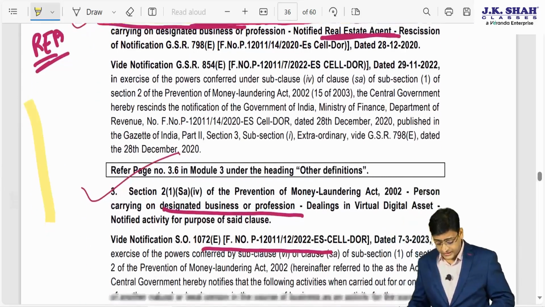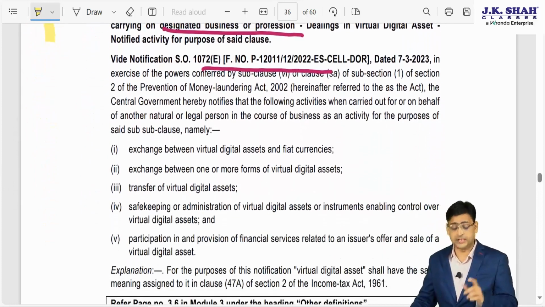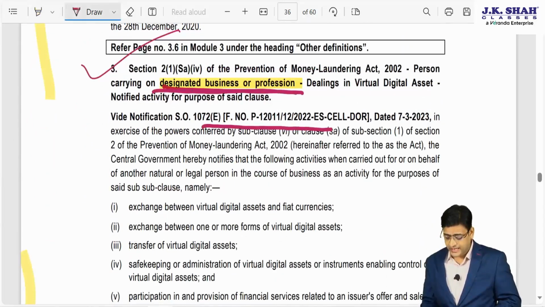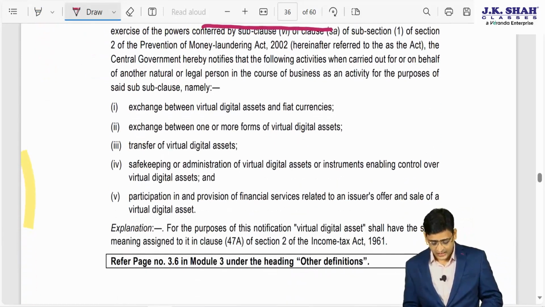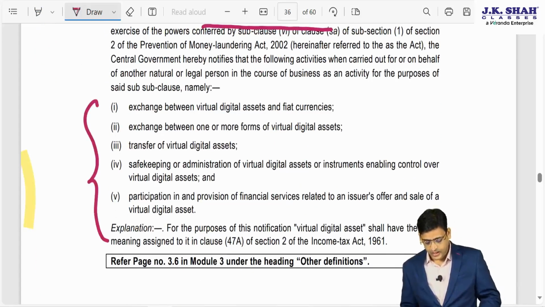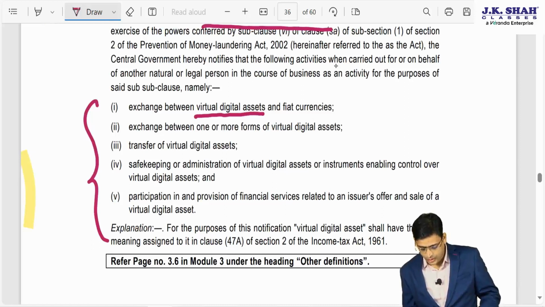Now they have inserted one very important point. Under person carrying on designated business or profession, which are nothing but reporting entities, they have covered these people: a person who is covering exchange of virtual digital asset. See, read along with me.